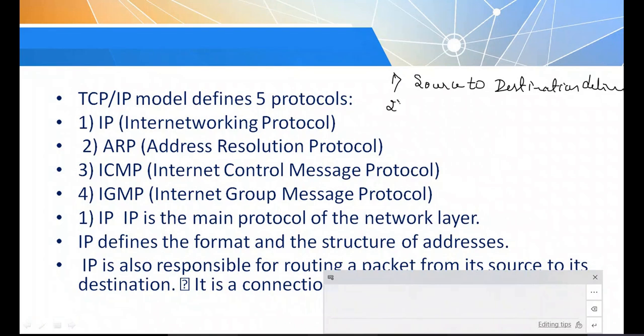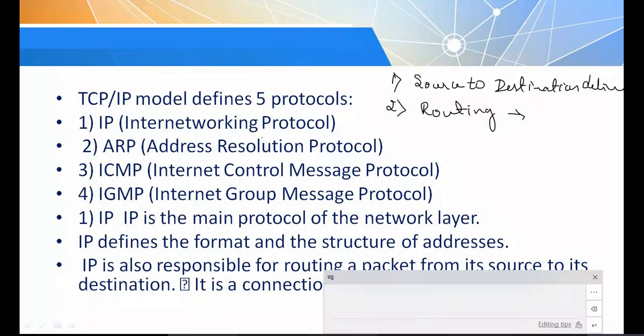The intermediate routers are responsible for routing the data. For this we have different routing algorithms. Maybe you will learn some of these algorithms in the algorithm design subject in the current semester. How it identifies the best route or shortest route, all those algorithms can be used in the network layer to find the best route.